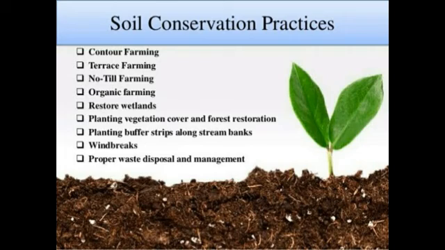Some of the methods adopted for soil conservation are afforestation, checking of overgrazing, crop rotation, contour ploughing, and terrace farming. Other methods include planting vegetation cover, forest restoration, planting buffer strips along the stream banks, windbreaks, and proper waste disposal and management.